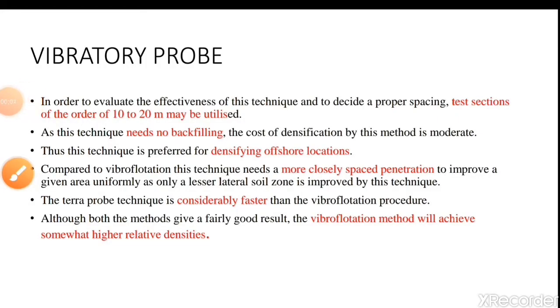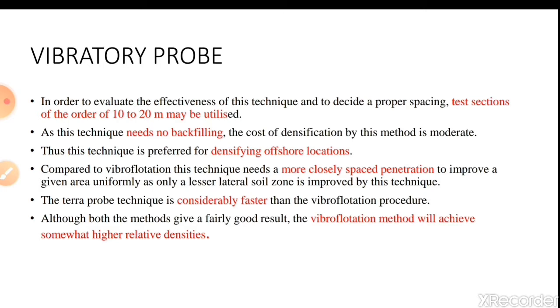Vibratory probe is a ground improvement technique that densifies clean cohesionless granular soil with a downhole vibrator. The common uses of this technique are: it reduces the foundation settlement, it increases the bearing capacity of the soil, and we know that when the bearing capacity of the soil is high, we require smaller footing sizes. It increases the stiffness of the soil.